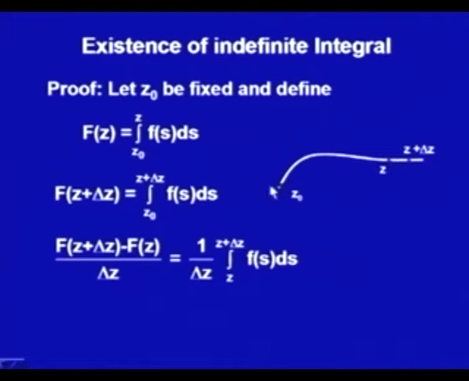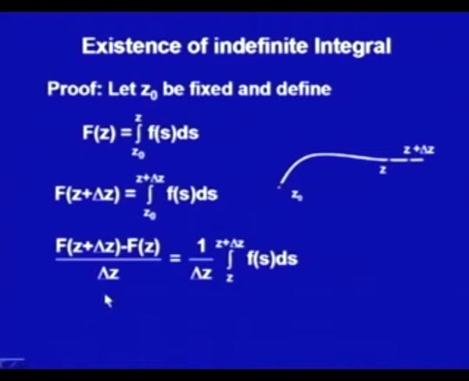We do know from contour integration that this would be nothing but the integral of the function f on this small path from z to z plus delta z. So, we are writing it as the integral from z to z plus delta z of f(s) ds, and if I am dividing it by delta z, I should have 1 upon delta z outside. Now, what we have to show is that the limit of this is small f(z).